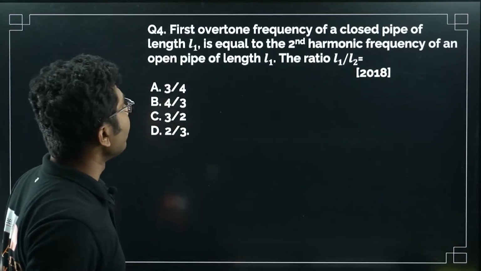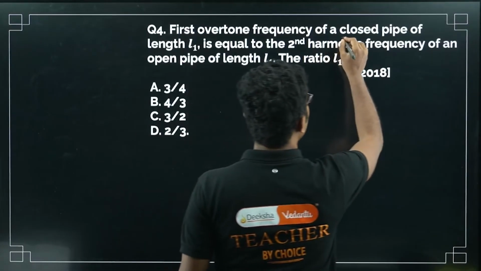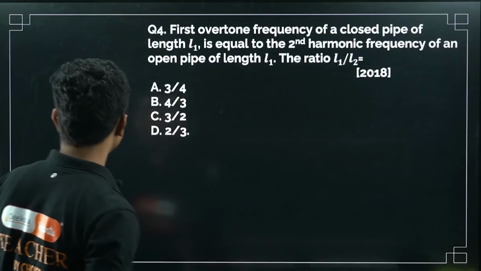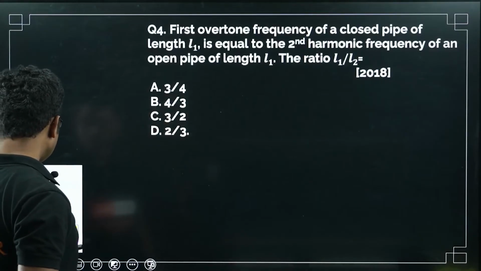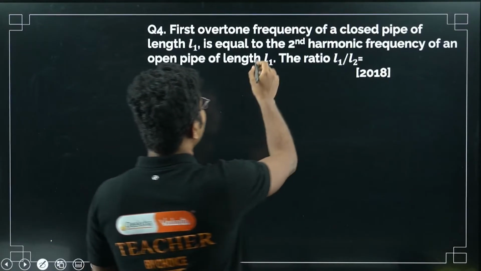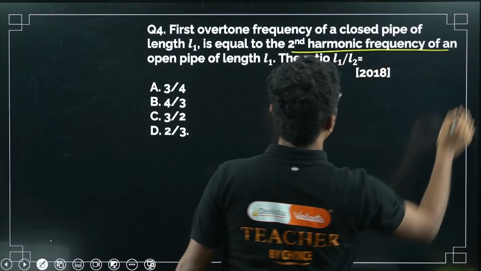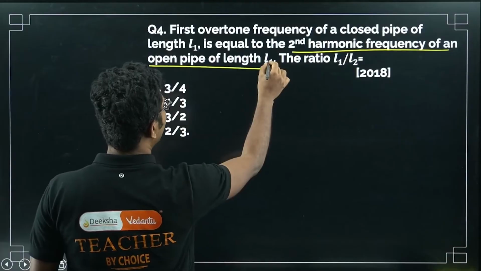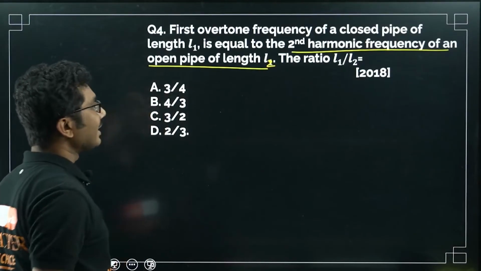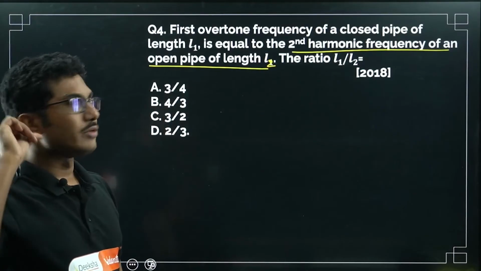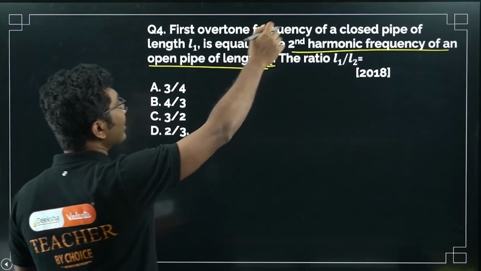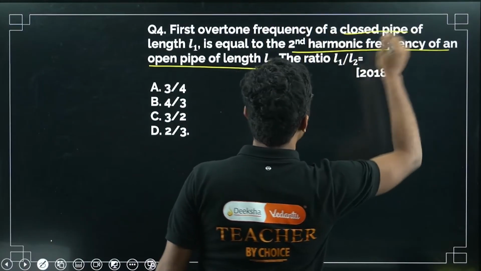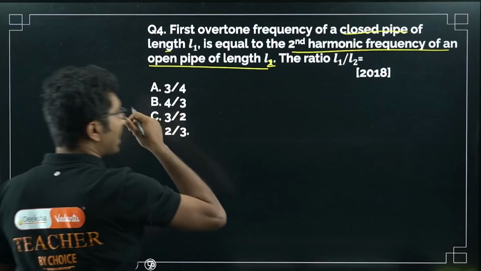First overtone frequency of a closed pipe of length L1 is equal to the second harmonic frequency of an open pipe of length L2, sorry. Then the ratio of L1 by L2 equals to? First we have a closed pipe of length L1. What is the closed pipe?